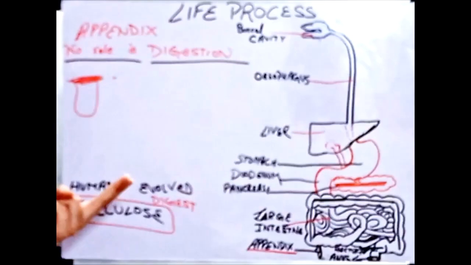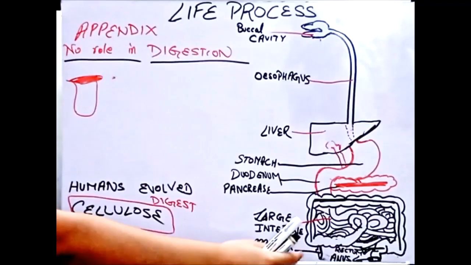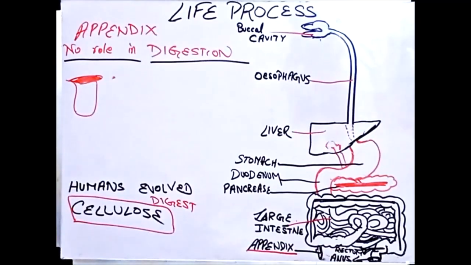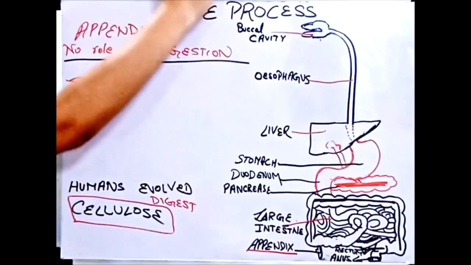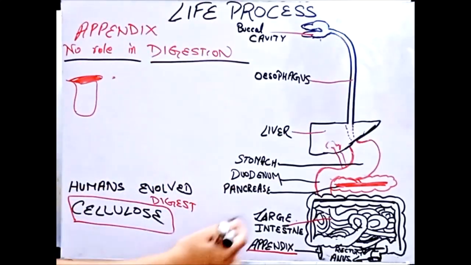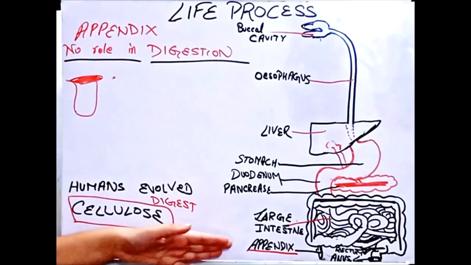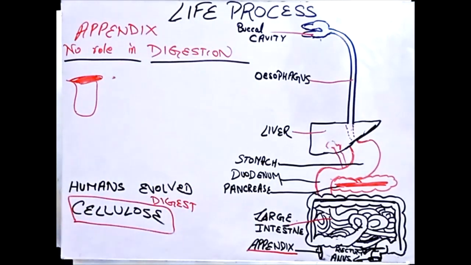It has no function, no work to be done, no process is done by our appendix. Earlier or now, it has only one function, that is to digest cellulose, but now that is not happening. So in our whole digestion there is no work for the appendix, but still we name it and label it because it's here in our diagram. We draw it because it was important, not now, and many professors believe that it's now a useless